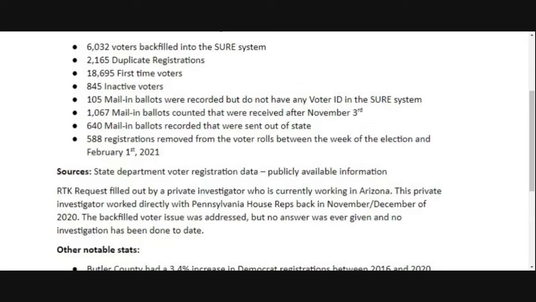In this case, the reason we call it a backfilled voter is because there were over 6,000 people in Butler County who have a recorded vote in the 2020 election. They also have an original voter registration date way prior to 2020. I'll give you an example. I am somebody that could show up on that list because I originally registered to vote, I think it was George Bush Jr. was the first president I voted for, around 2000-ish.